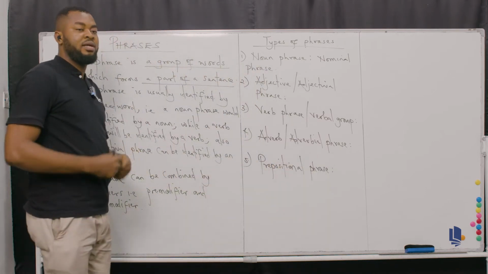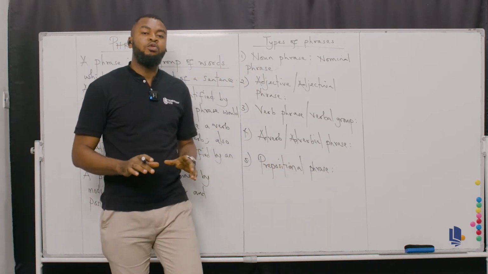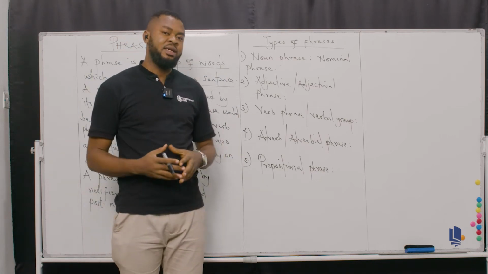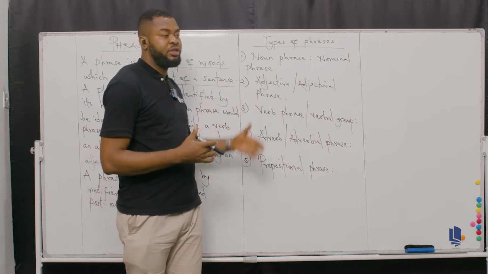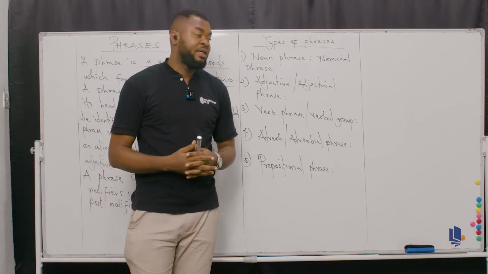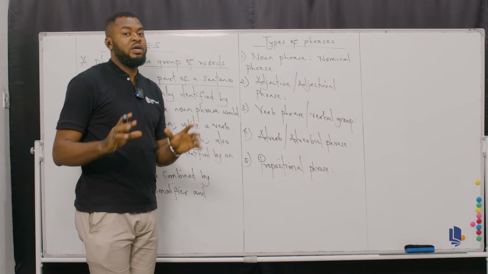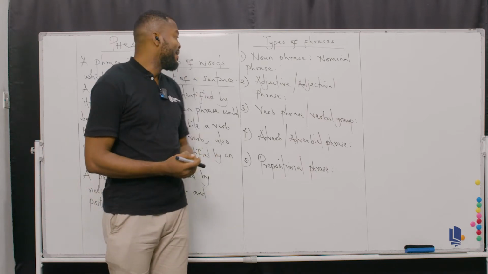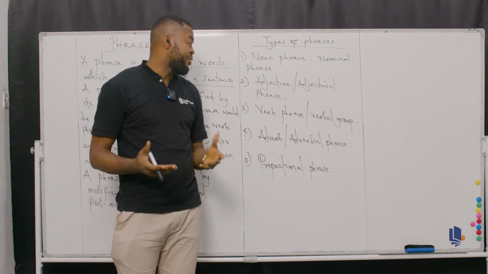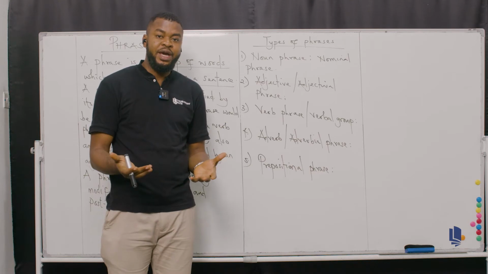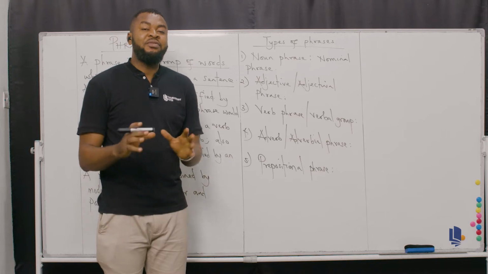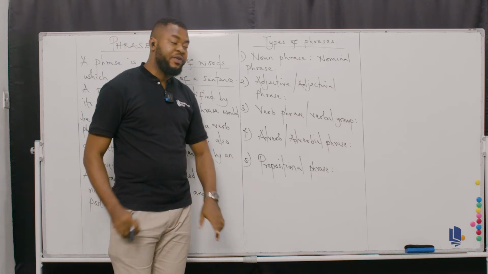All right, so now class, here are the 5 types of phrases that we would be considering in this particular lecture. Let's see how far I'll be able to cover in all these phrases. We're going to take it one after another. The first is the noun phrase, which you can otherwise call a nominal phrase. Then the adjectival phrase or adjective phrase, then a verb phrase or a verbal group, like I explained earlier. The fourth is an adverb phrase, or adverbial phrase. The fifth is a prepositional phrase.